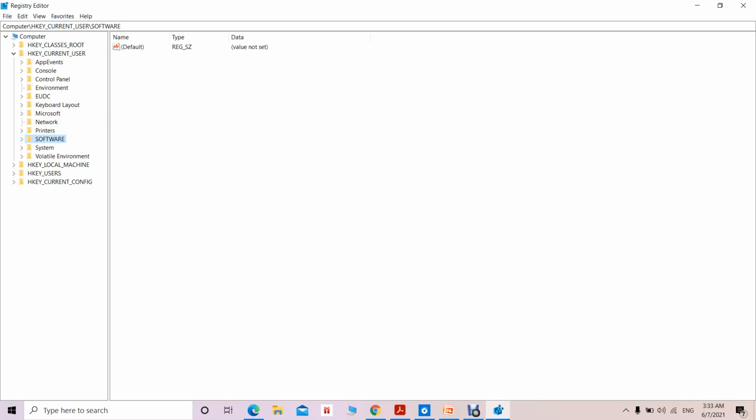The environment key specifies the environment variable that has been specified by a particular user, and the volatile environment specifies before a particular user logs in. Whatever is the environment variable value that has been set, we can get from the volatile environment registry key. Okay, so this is about the HKEY_CURRENT_USER.